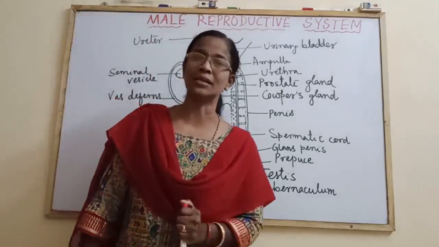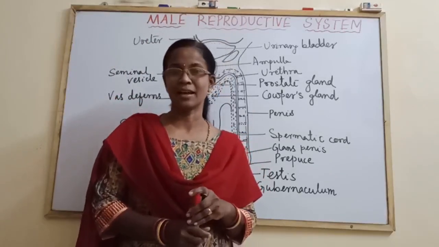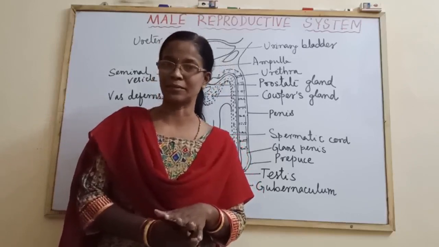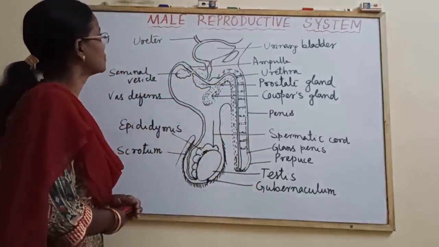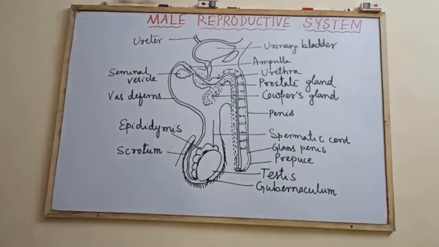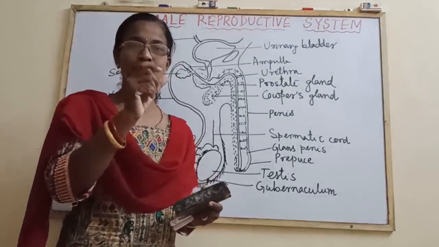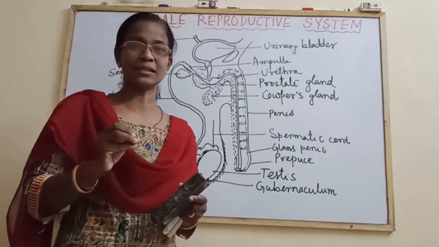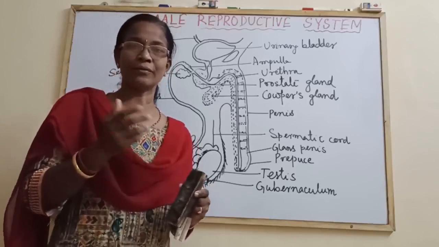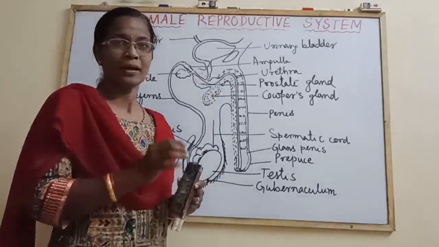While writing a long answer, the time duration is 30 minutes, or it may extend to 30 to 35 minutes, not more than that. The first part of this answer is the introduction of the male reproductive system, and the introduction should be within 2 to 3 sentences only. That humans are sexually dimorphic, the male and female are quite different, and the male reproductive system is well developed.